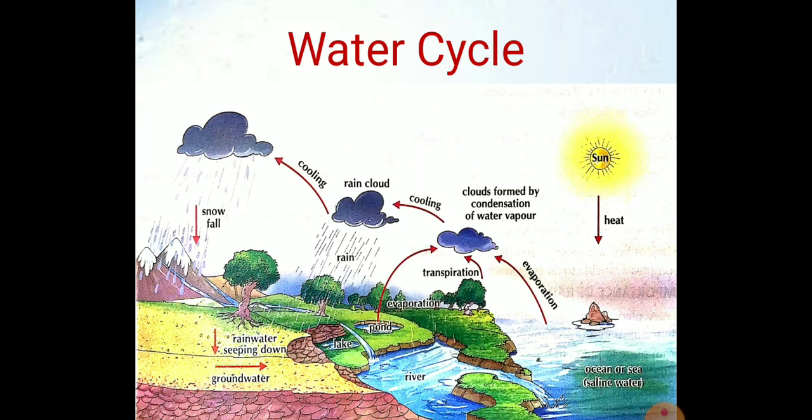So this is the cycle of water and it goes on continuously in nature. Some of the rain water also seeps into the ground and becomes available to us as groundwater. So this is how the water cycle is maintained, and this also maintains the supply of water on the earth.